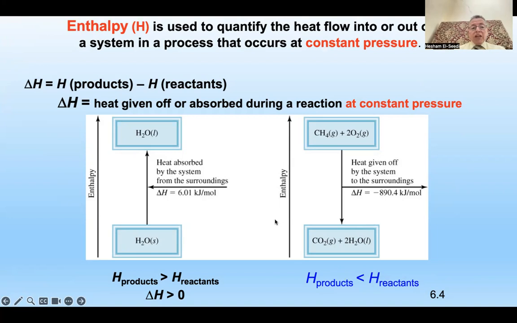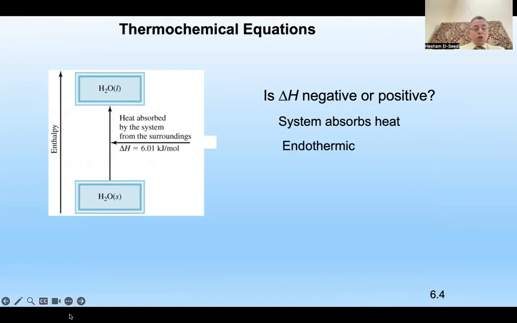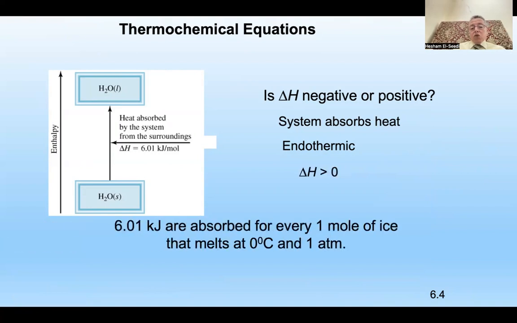So all this will be at constant pressure, right? So this is a very good example. And here H product will be more than H reactant, but this will be the opposite way. That's why this must be more than 0, otherwise no melting. Here it will be less than 0. Is delta H positive or negative? The system absorbed heat. It means endothermic, as we said before, because it needs energy from the surroundings. Then it is more than 0.